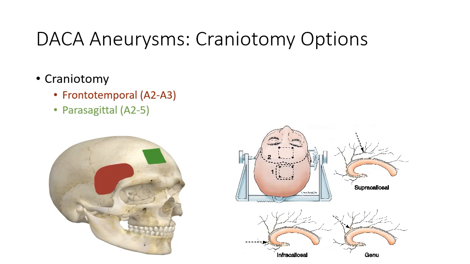The parasagittal craniotomy, when combined with an interhemispheric approach, can be used to treat most DACA aneurysms and can be tailored as necessary to reach the different segments of the distal ACA. Infra or precallosal aneurysms can be reached from a low frontal parasagittal craniotomy, while more distal lesions can be reached from a craniotomy placed posterior to the coronal suture. With the help of intraoperative navigation, the exact location and size of the craniotomy can be modified to account for draining veins. At our institution, we prefer the parasagittal craniotomy for its flexibility in approaching DACA aneurysms.